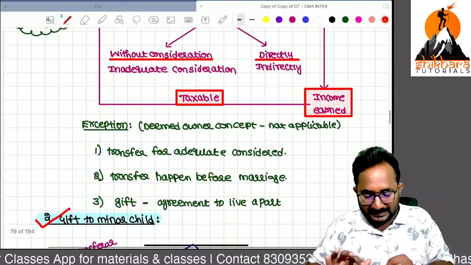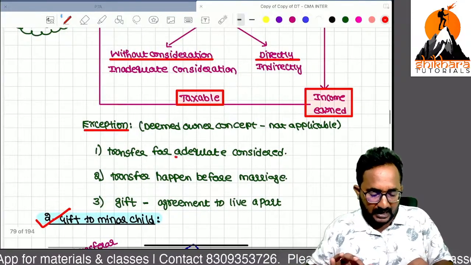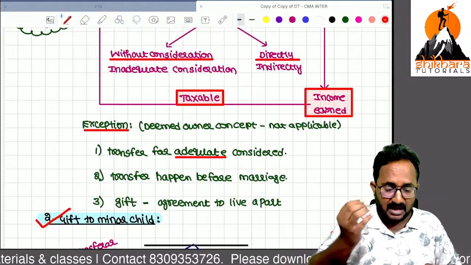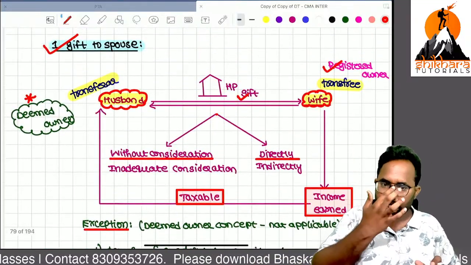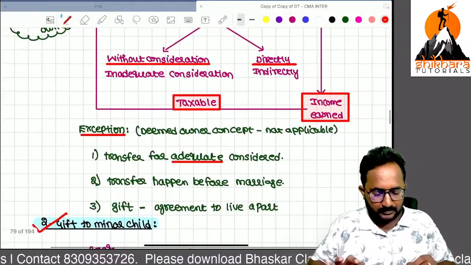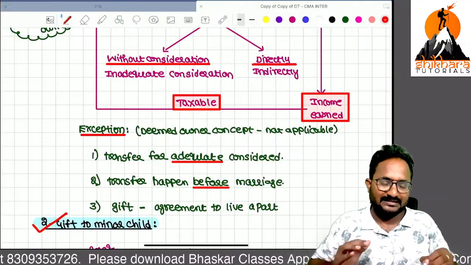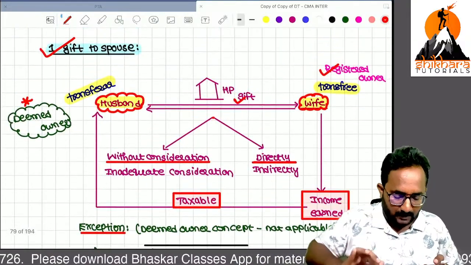Now, what are the exceptions to this deemed owner, ma? First one, if you transfer for adequate consideration, that is not considered a gift. A 50 lakh house property, I am transferring it for 50 lakh, so there is no concept of gift. Sir, if you transferred before marriage, there is no husband and wife relationship. That's why the deemed owner concept is not applicable.